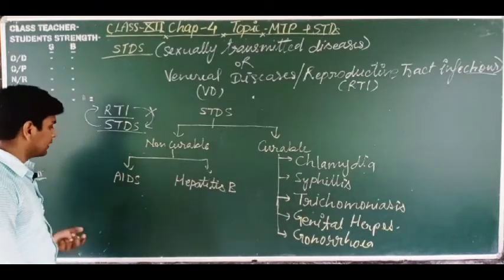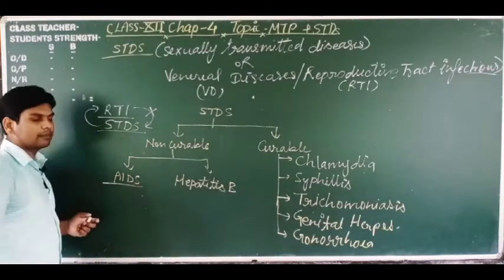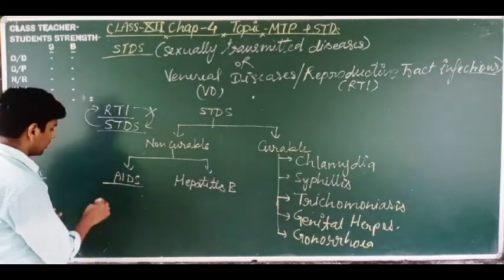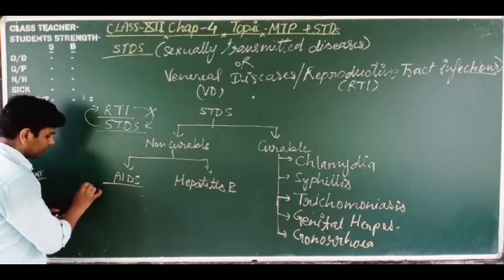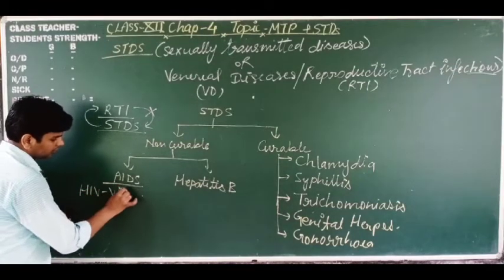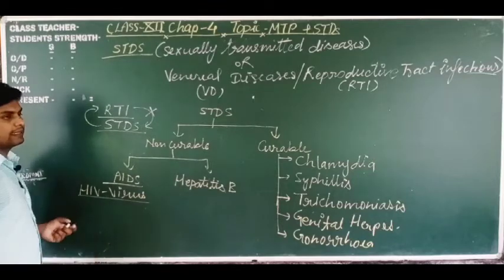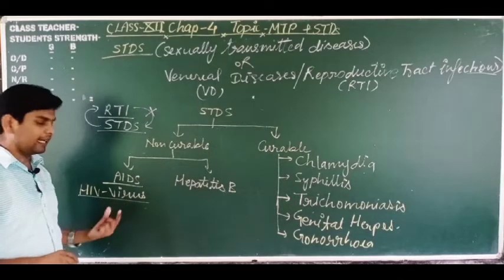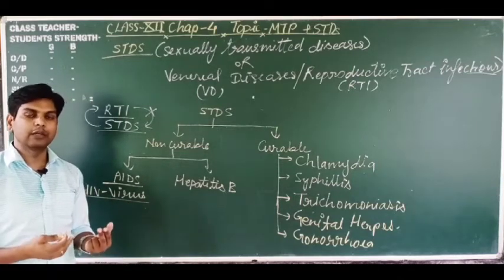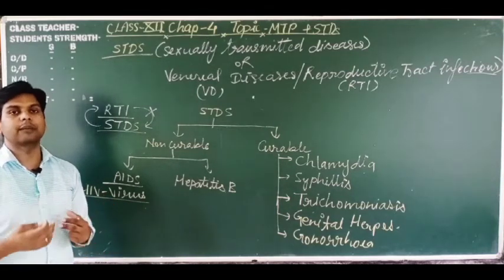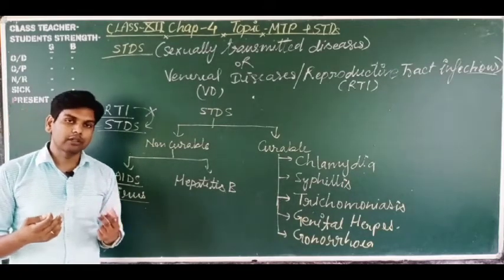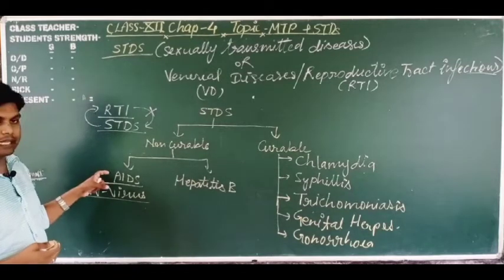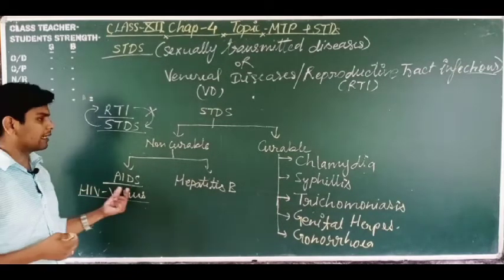Dear students, you know AIDS, it is a disease. It is caused by a virus, known as the human immunodeficiency virus. It is caused by the HIV virus. This is a very severe disease. In this disease, the HIV virus attacks the lymphocytes, which are responsible for the immune system. So our immune system is directly affected in this disease, AIDS.